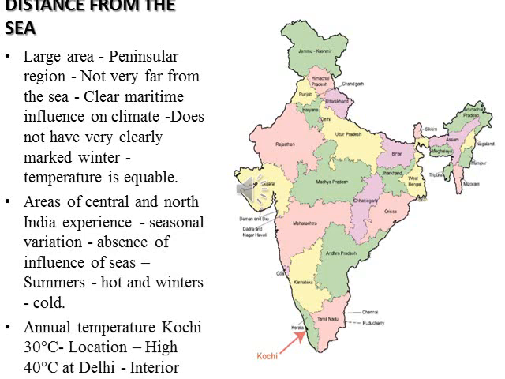That means if you take the southern part of India, there is almost no difference between the summer and winter season. But if you take the areas of central and north India, there is a huge seasonal variation, because of the absence of the influence of the sea. In North India, the temperature during the summer season goes beyond 40 degrees Celsius. At the same time, during the winter season the temperature goes very low, almost 10 degrees, 20 degrees and so on.